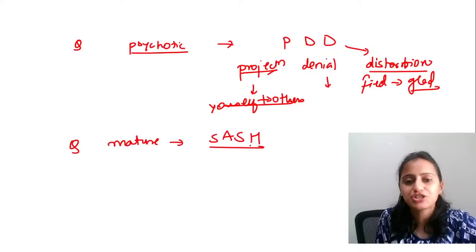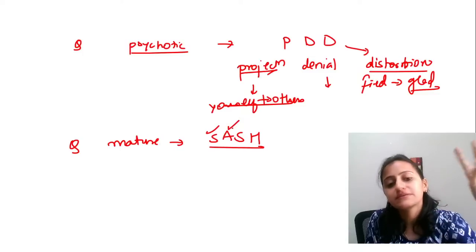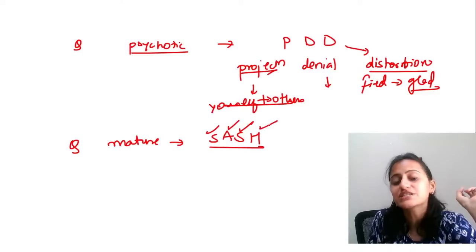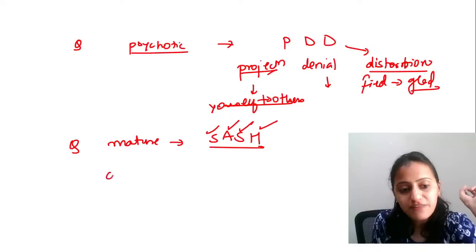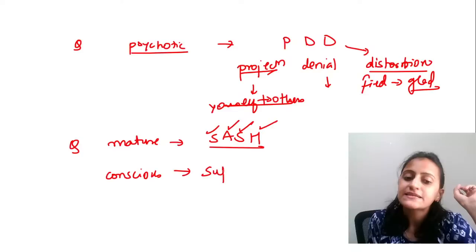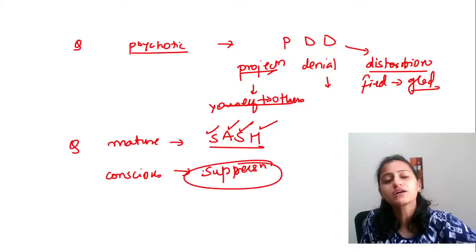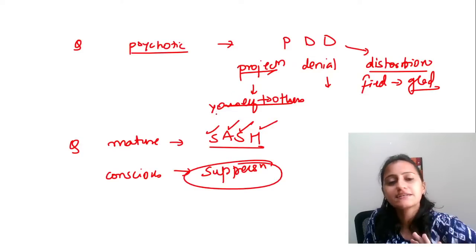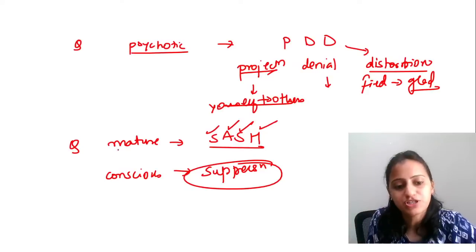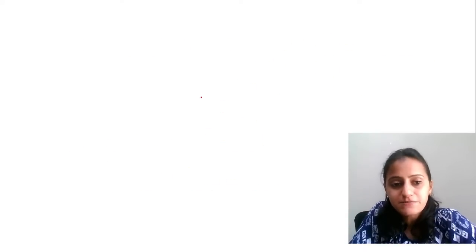Which are the mature defense mechanisms? Mature is SASH. SASH is sublimation, altruism, suppression and humor. Out of that, the only conscious defense mechanism is suppression. Remember, suppression is conscious, like not talking about the exam till the result is there. That is a conscious suppression. All right. So these are the defense mechanisms.